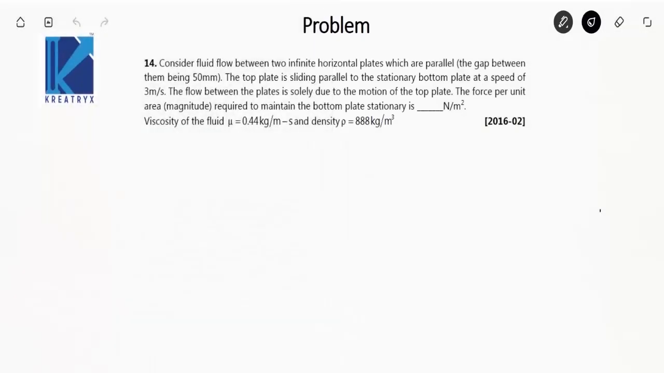Consider fluid flow between two infinite horizontal plates which are parallel. The gap is given as 50 mm, so I will write it as 0.05 meter. I like to work in SI units because the chance of committing an error is less if you work in SI units. The top plate is sliding parallel to the stationary bottom plate at a speed of 3 meter per second. This is the top plate, this is the bottom plate, which is stationary. So this top plate is sliding at 3 meter per second.